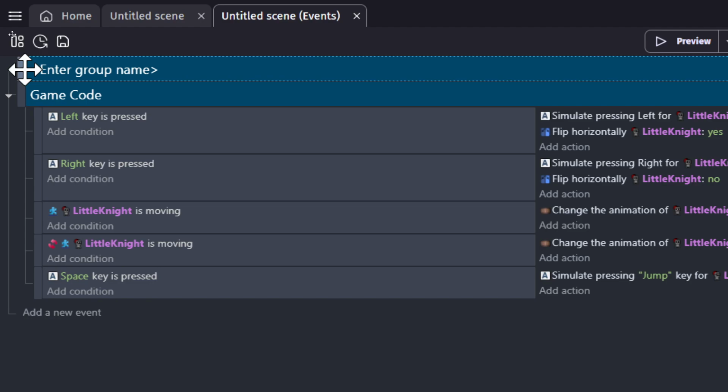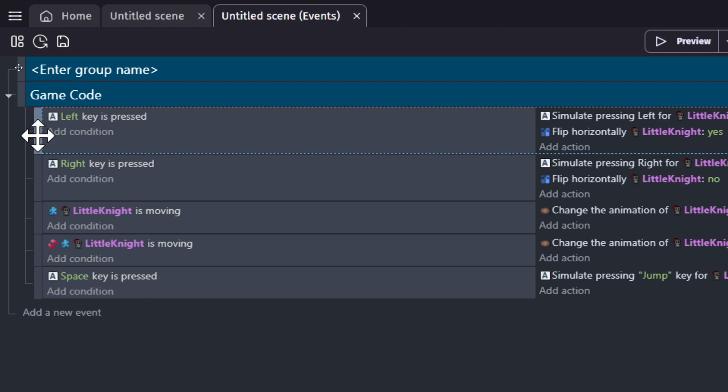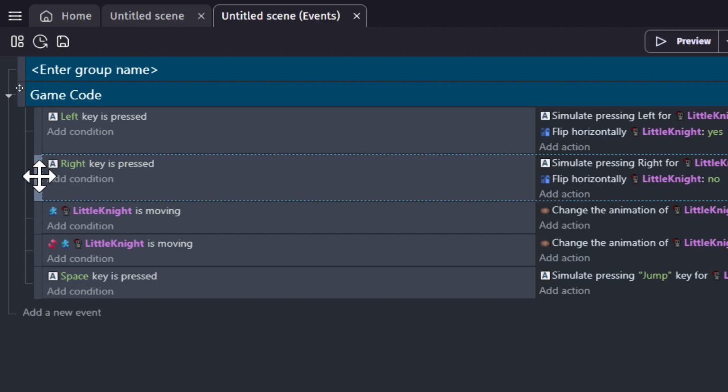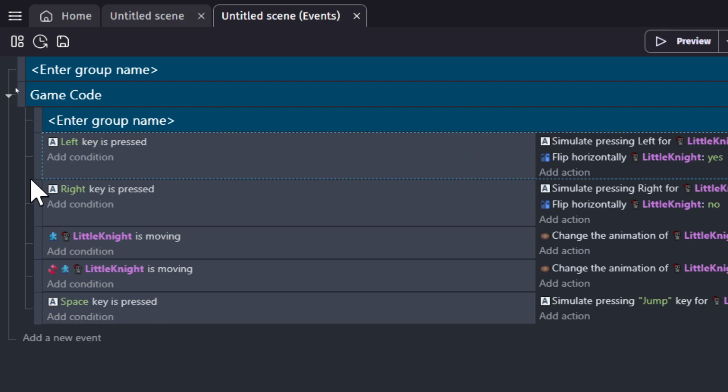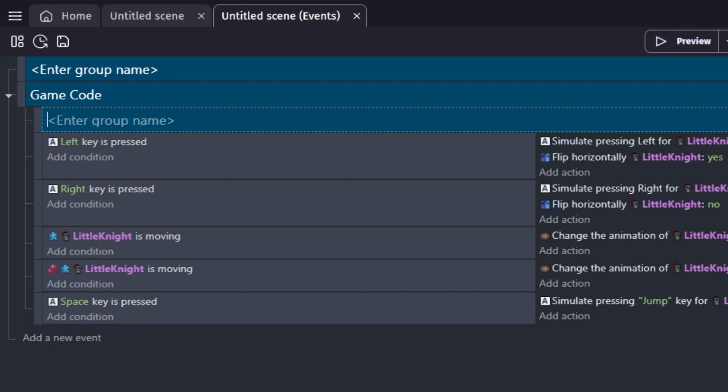So we're going to copy paste this again. Copy. And we're going to select that one. When we paste, it's always going to be above the event you've selected. So let's select this one so it shows up right above it. And we're going to paste. See? It's on the same level as the event you selected. So I'm going to call this one player controls. And I'm going to drag these, like if the key's pressed kind of stuff. All that's controls, I'm going to put it underneath. Like, we have this one here. I'm going to drag it up.